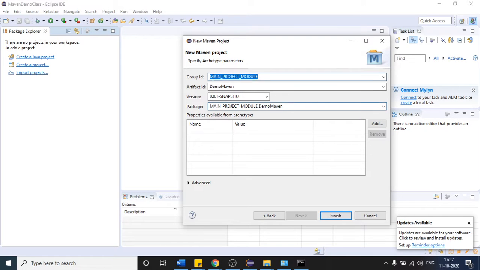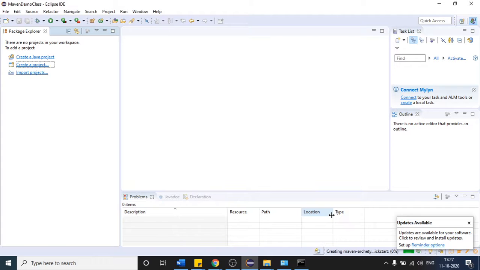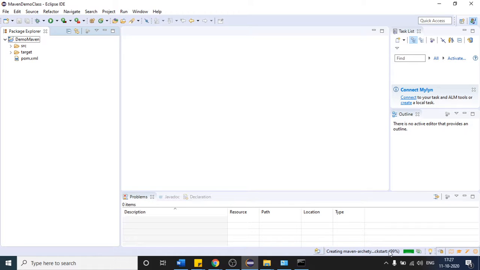Once you have provided the group id and artifact id, one more thing is that whatever name you provide here will reflect on the left hand side. When I click finish, you will see that your project name will be this. So this is your Maven project. I think it is still creating, so let us wait for that to finish, otherwise we will not get all the folders. It is at 99%, and then I think it is finished.